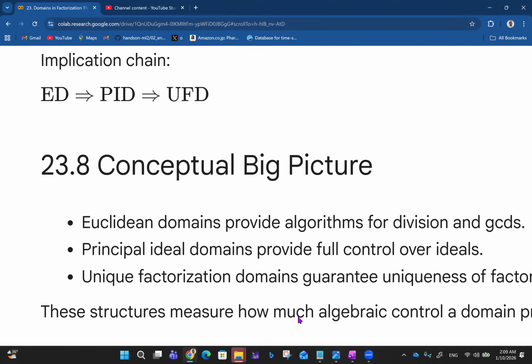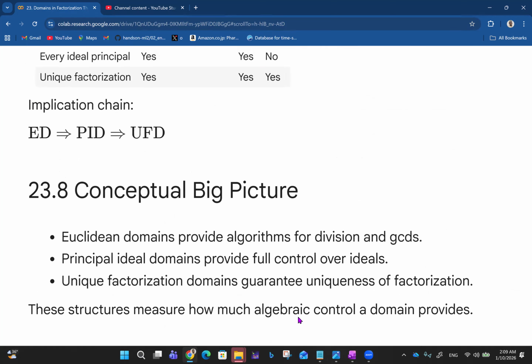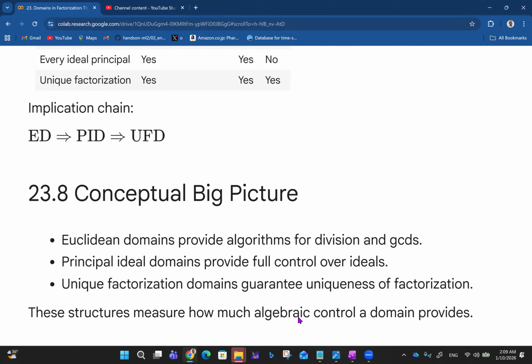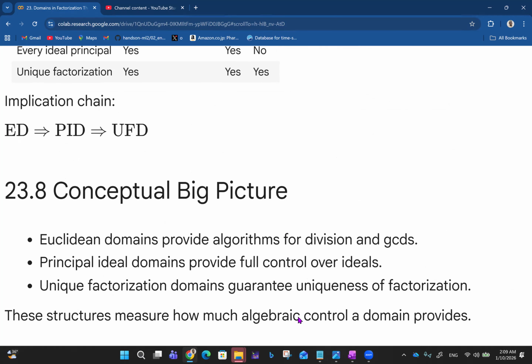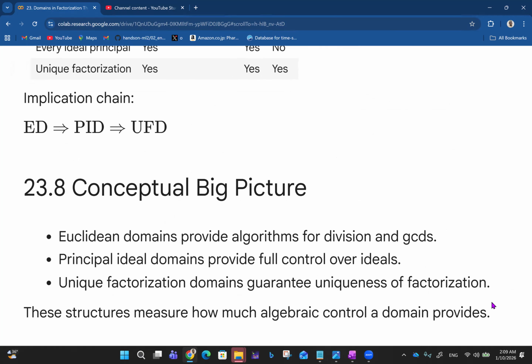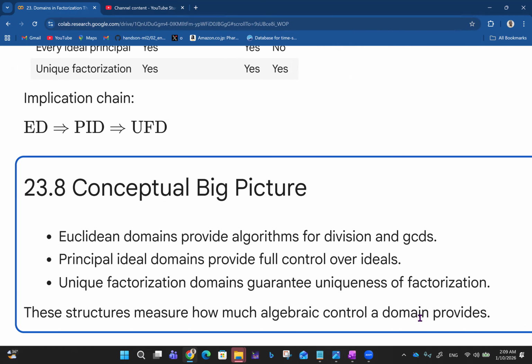So the conceptual big picture, when we talk about domains and factorization, is that Euclidean domains provide algorithms for division and greatest common divisors. Principal ideal domains provide full control over ideals. And unique factorization domains guarantee uniqueness of factorization. So these structures measure how much algebraic control a domain provides.